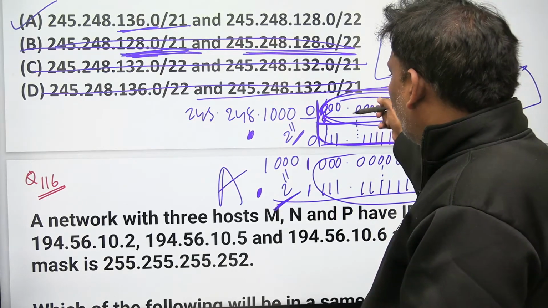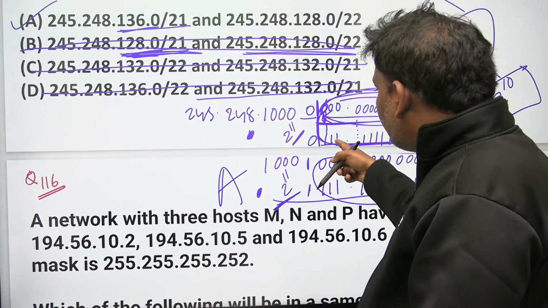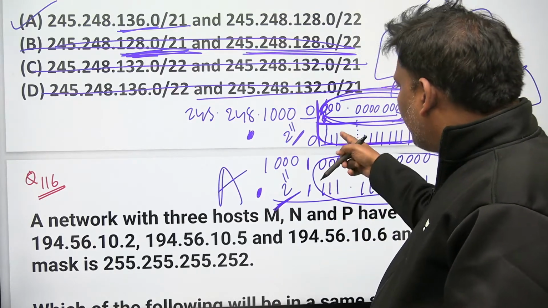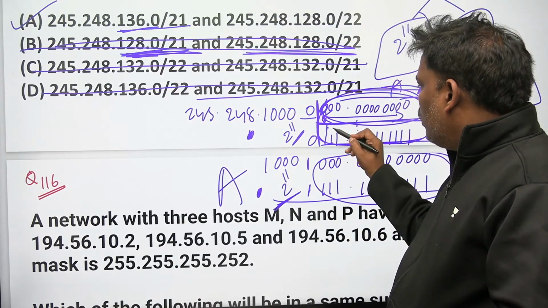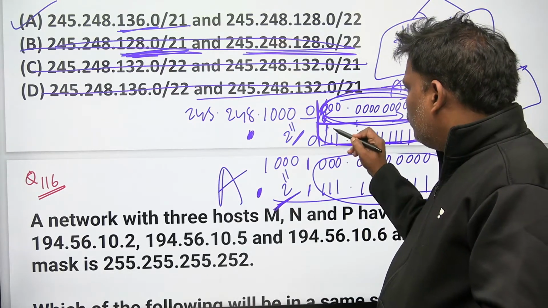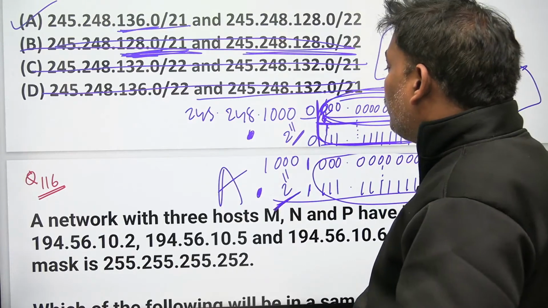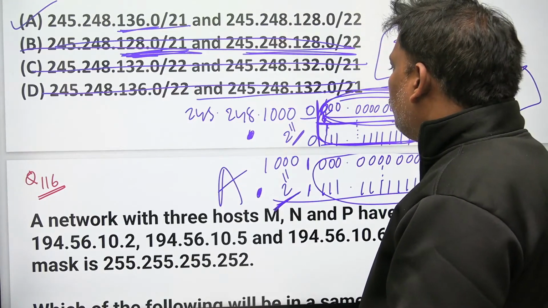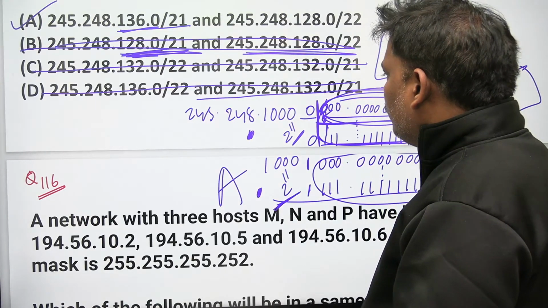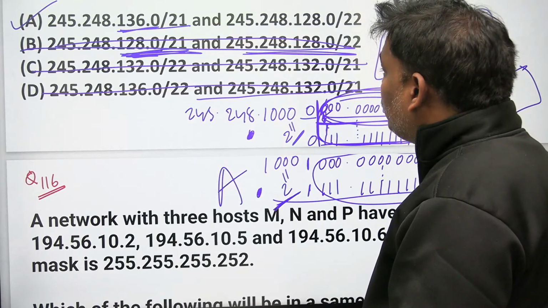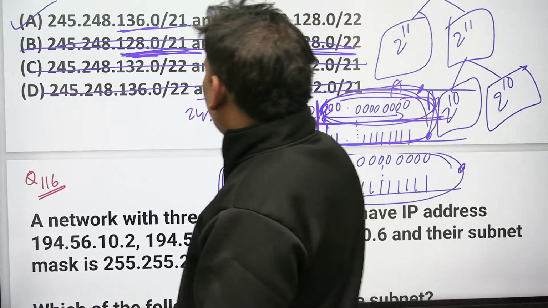If at all first half, 128, 0. If at all second half, here 1 will start. 1 followed by all zeros. It will become 128, right? Plus 4, it will become 132. So that is the reason 128 is the answer.